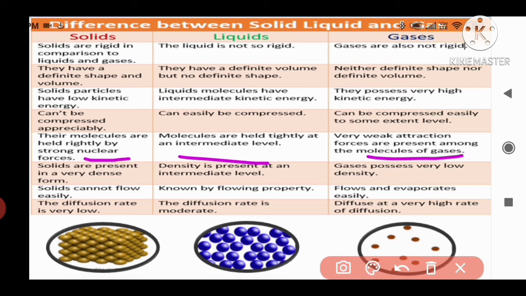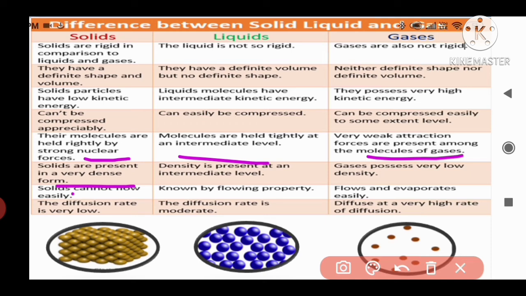And the next point, solids are present in a very dense form. Solids have high density. How can we say high density? In case of solids, they occupy less space. Why do they occupy less space? Whatever particles are present, they are tightly bound with each other, so the force of attraction between the particles is higher. So the space occupied by the solid is lesser and the volume is lesser, but the number of particles in that area is higher. So they have high density.